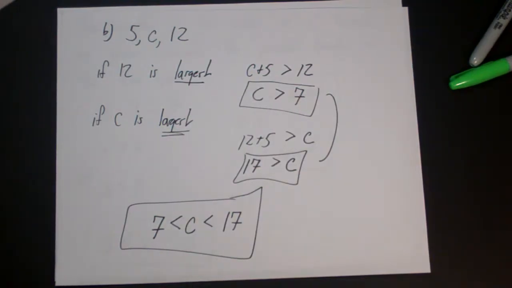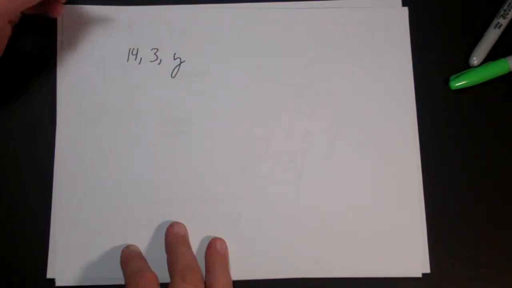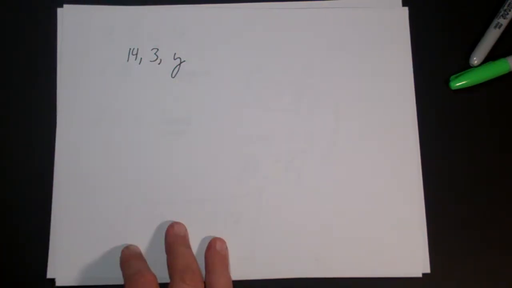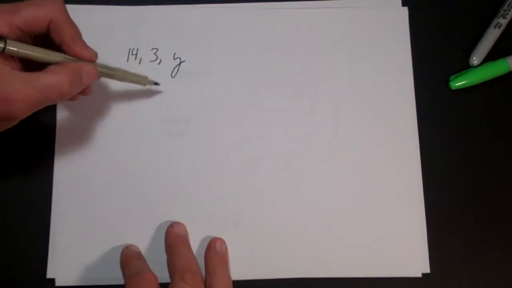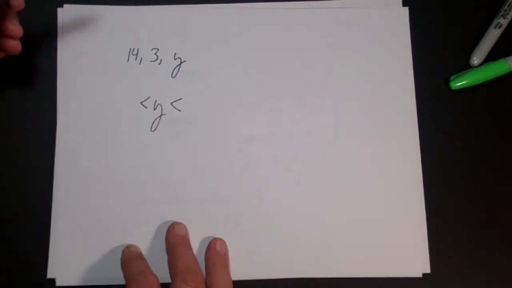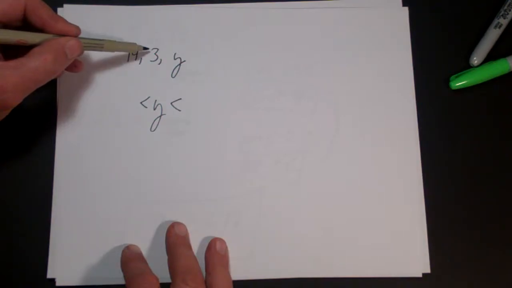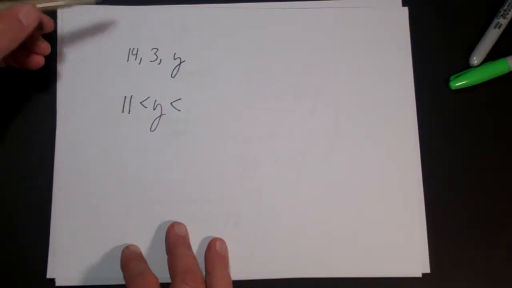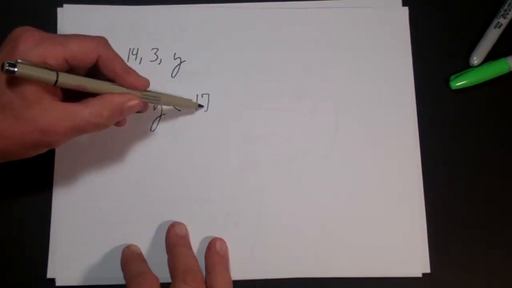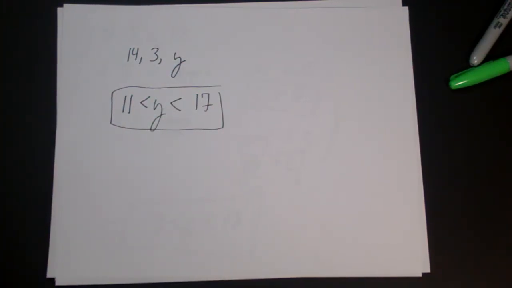Let's do one more quick example. Let's say you were given 14, 3, and y. You can actually do this much faster. You know in this case that y has to be between two numbers. What are the two numbers? The two numbers are 14 minus 3, which is 11, and 14 plus 3, which is 17. And if you think about it, you convince yourself that that is exactly the same problem we did before.